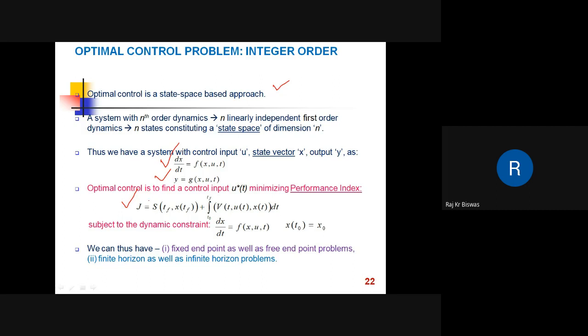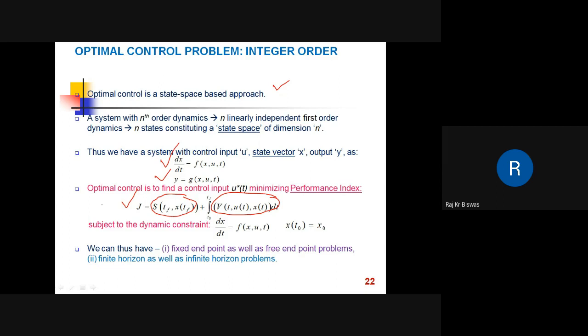This S is called the terminal cost function, and this is called the integral cost function. So this J is general, which includes the terminal cost as well as the integral cost function.